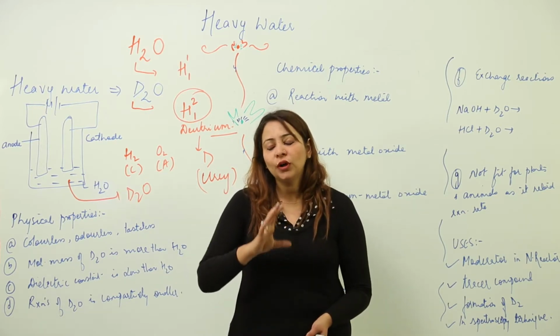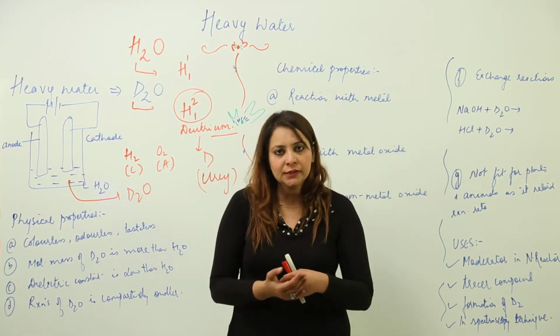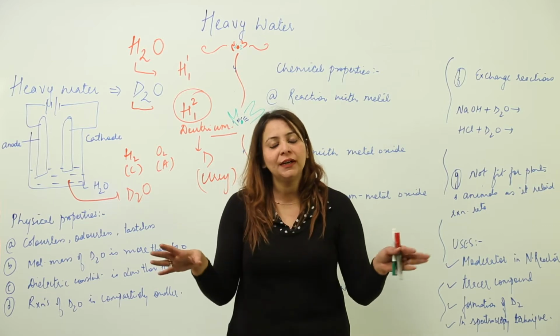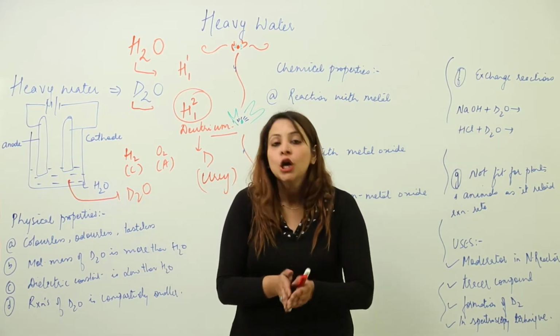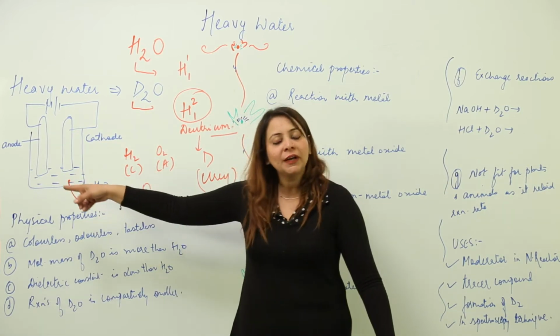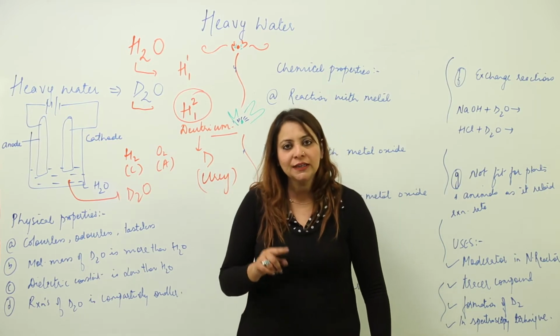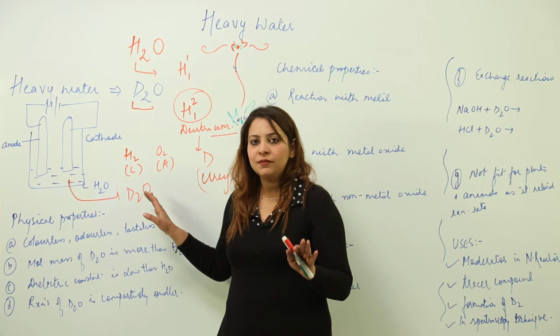When you carry on the prolonged electrolysis, all the H2 and O2 get liberated at the cathode and anode, leaving behind the D2O which does not get hydrolyzed. So this water becomes enriched in D2O, therefore it is called heavy water, that is D2O, right? So this is how we can get heavy water.